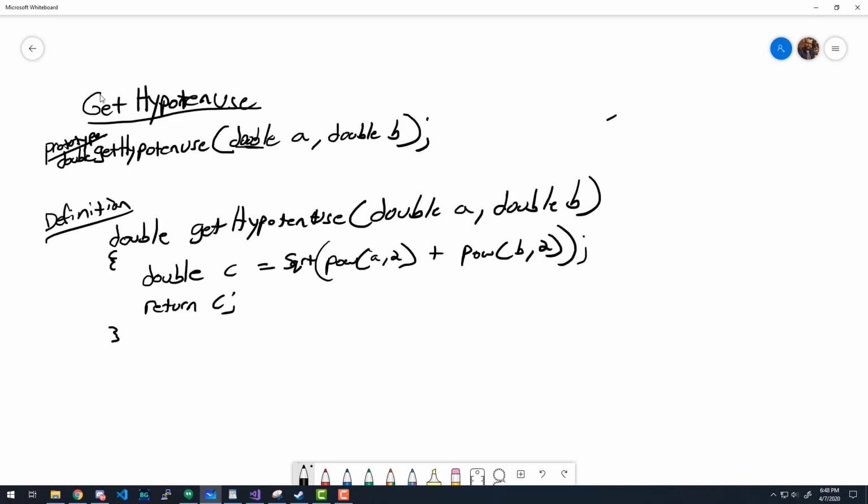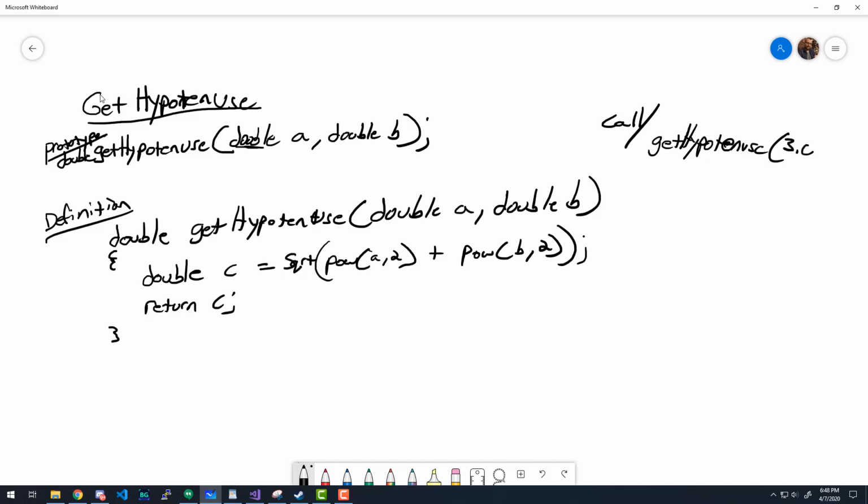Now, just so that we can say that we did all the parts of a function, let's actually call this function here with some numbers. How can we do that? Just type in get hypotenuse, and then parentheses, put in your arguments. So let's say we got a regular 3, 4, 5 triangle.